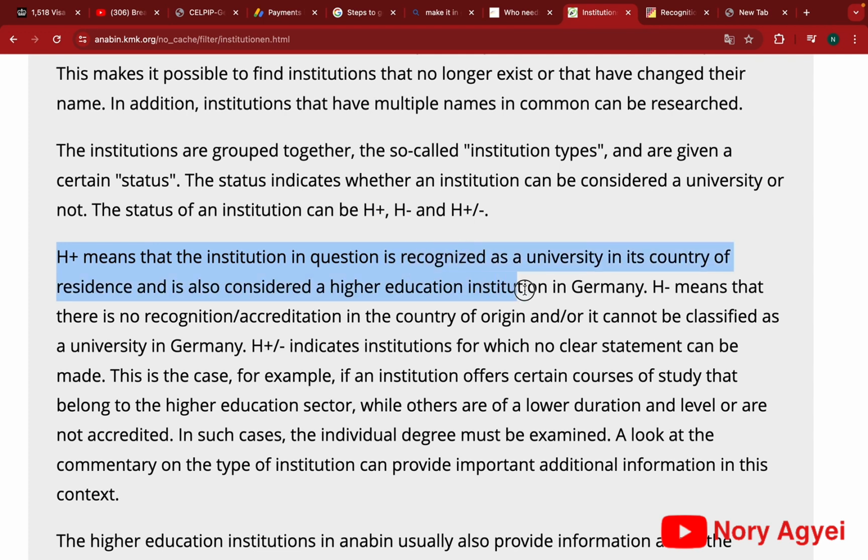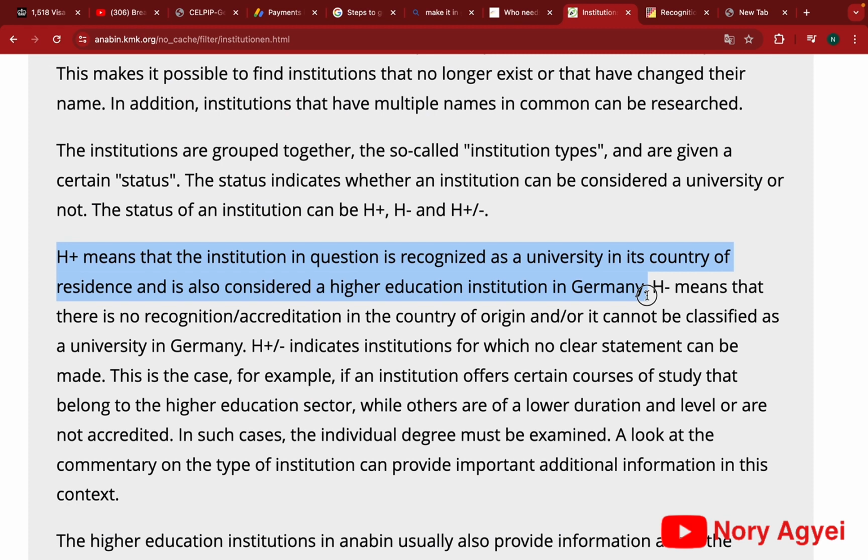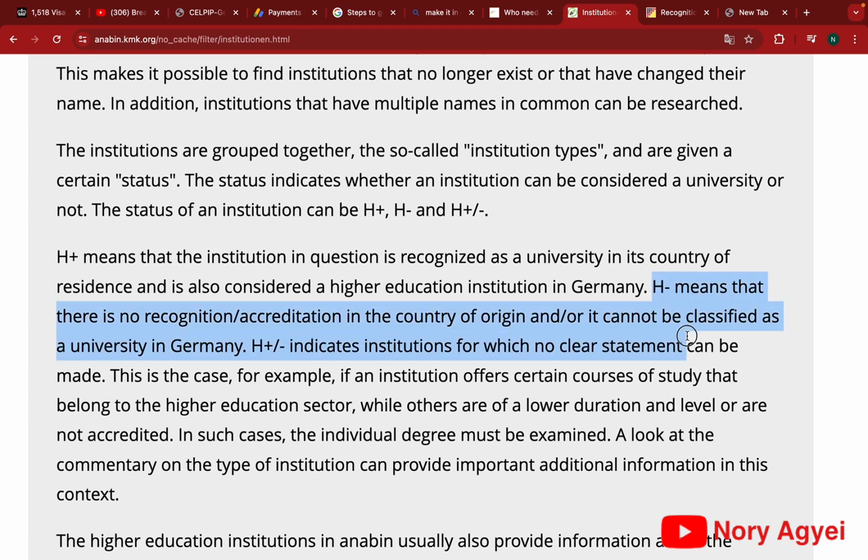For information, guys, the word recognized that I used here is not the same as the recognition application for the regulated professions. The word recognized in this highlighted sentence means that basically your university is acknowledged in Germany. So the word recognized is not the same as the recognition application for the regulated profession. And then if you check and the result is H minus, it means that there is no accreditation or recognition for that particular university in Germany.